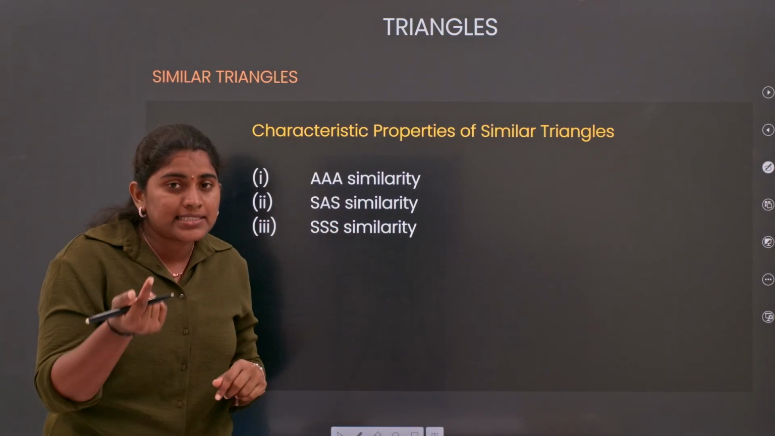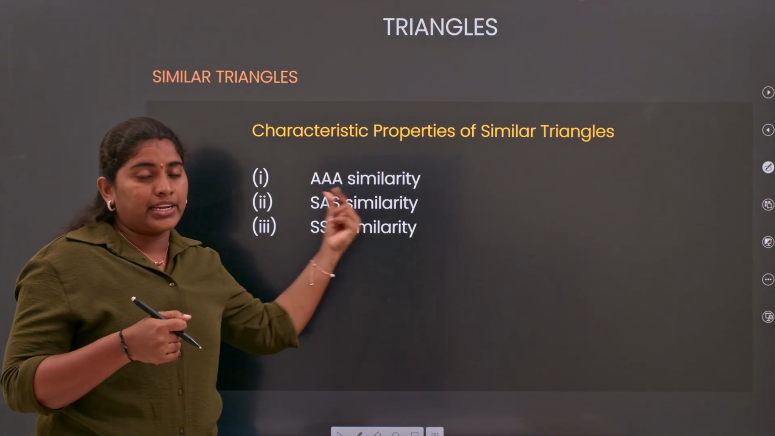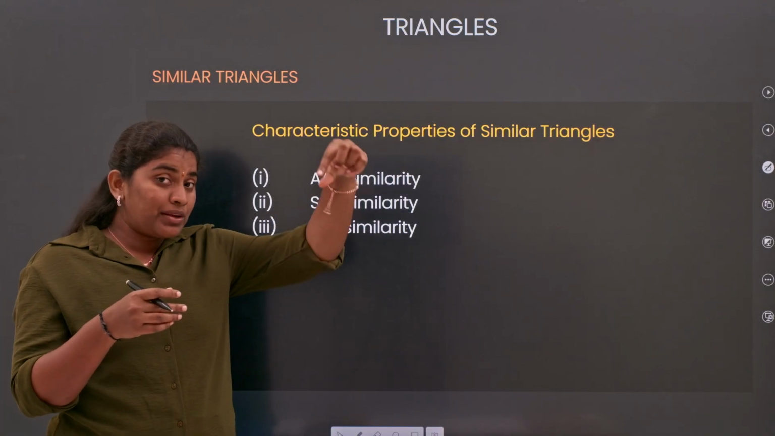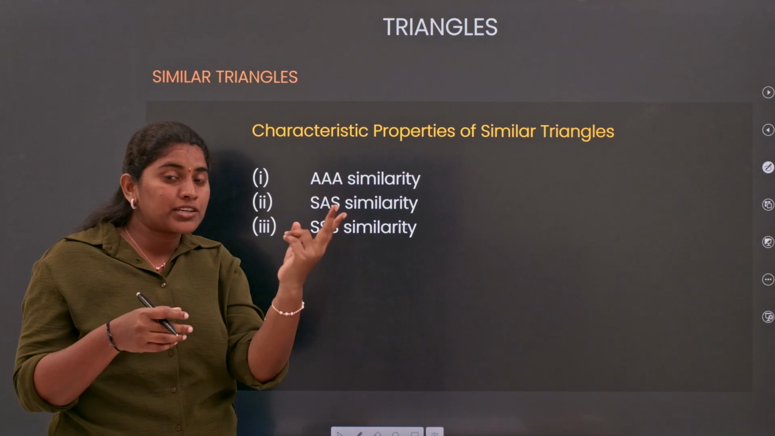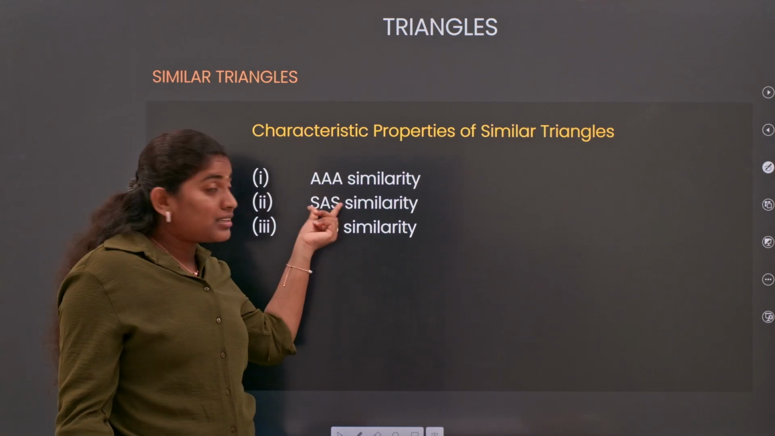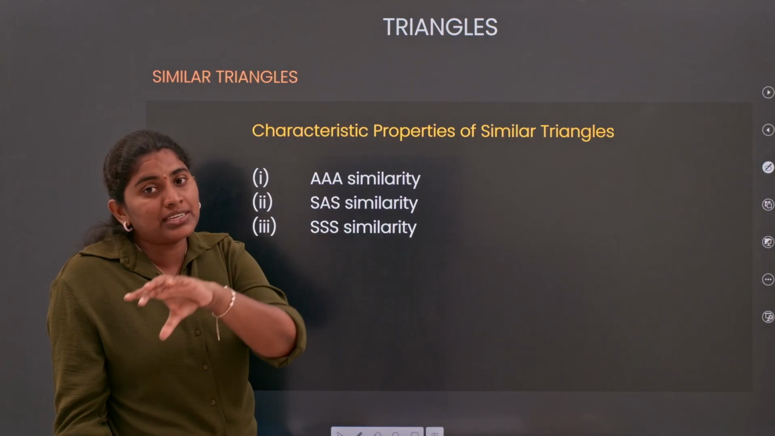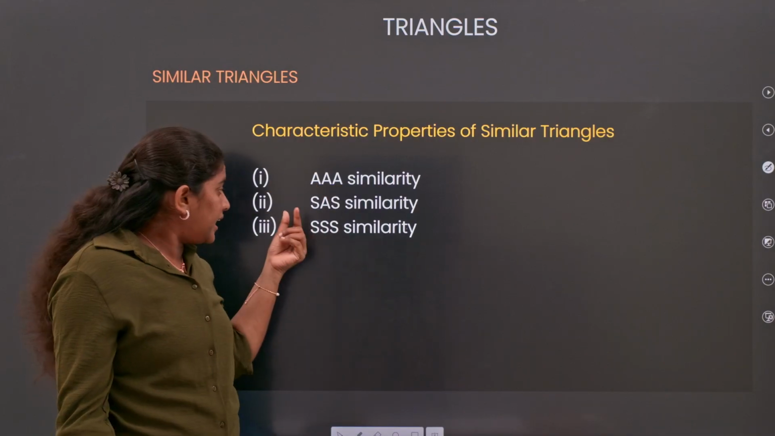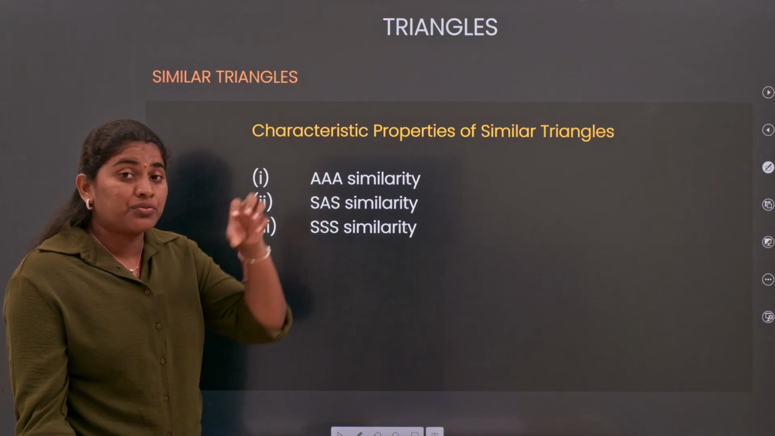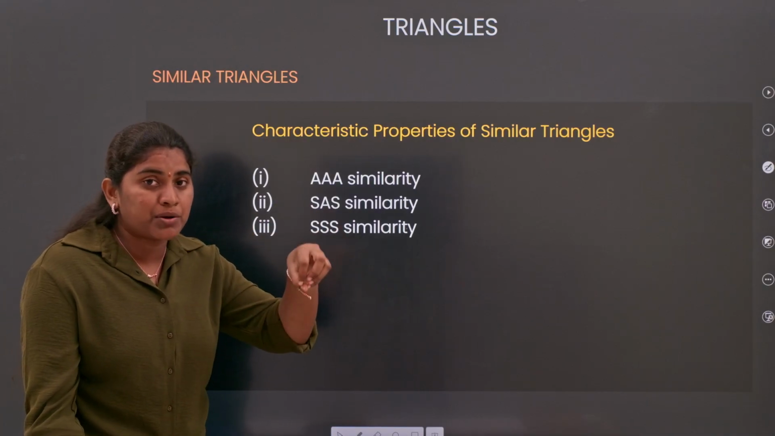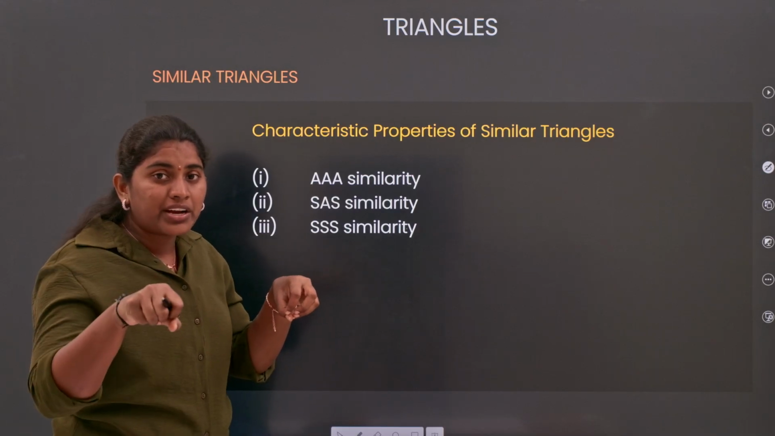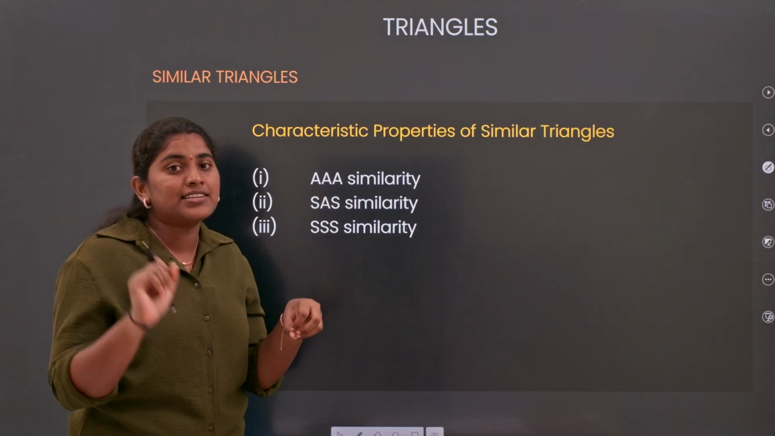In the same way, SAS criteria, side angle side. We have the angle included between two corresponding sides that are in the same ratio. You need to consider that condition and prove that the triangles are similar. And next, the sides criteria: if all three sides of one triangle are in proportion to the three sides of another triangle, then the triangles are similar.